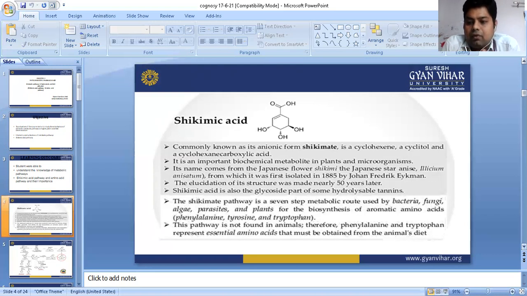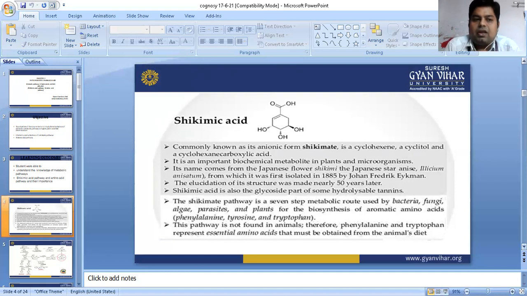In the general pathway, how is it derived? We are going to see that phosphoenol pyruvate plus erythrose 4-phosphate react and combine, and they form 2-keto-3-deoxy-7-phospho glucoheptonic acid. And this glucoheptonic acid is then fragmented into two parts, 3-dehydroquinic acid and 3-dehydroshikimic acid.